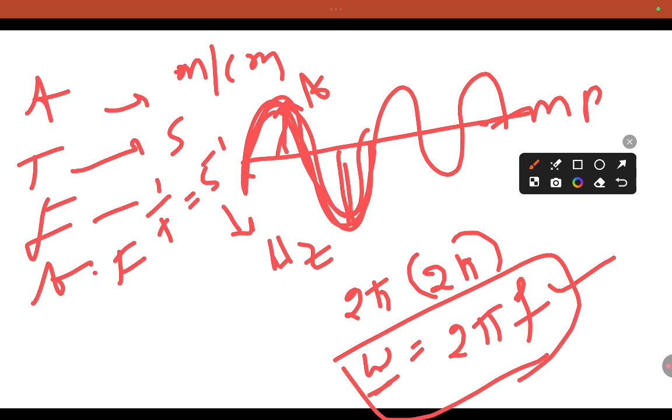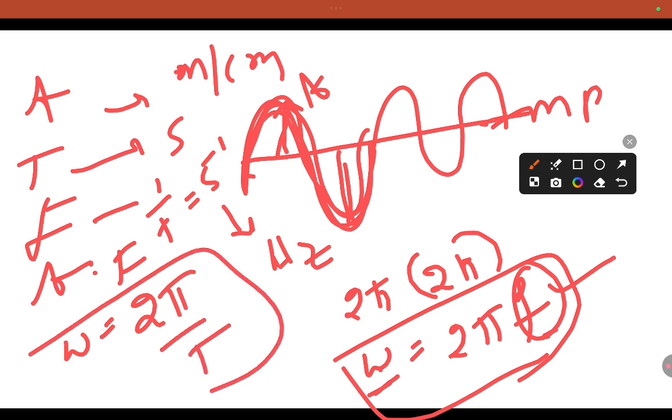Natural frequency f is the reciprocal of the time period, so omega equals 2 pi by T. This is also one of the relations. Clear?